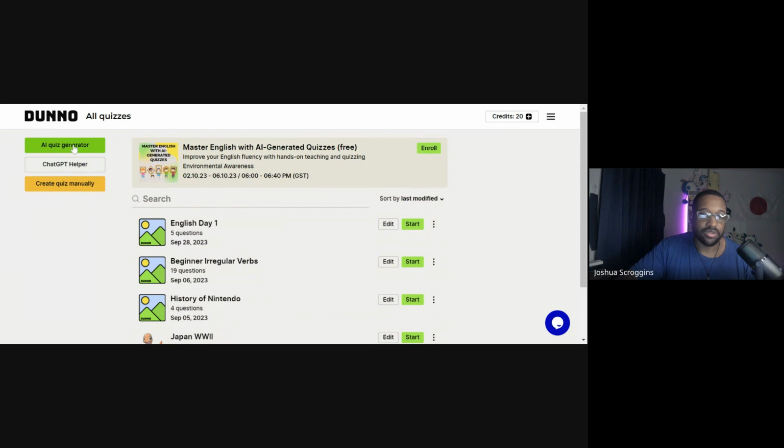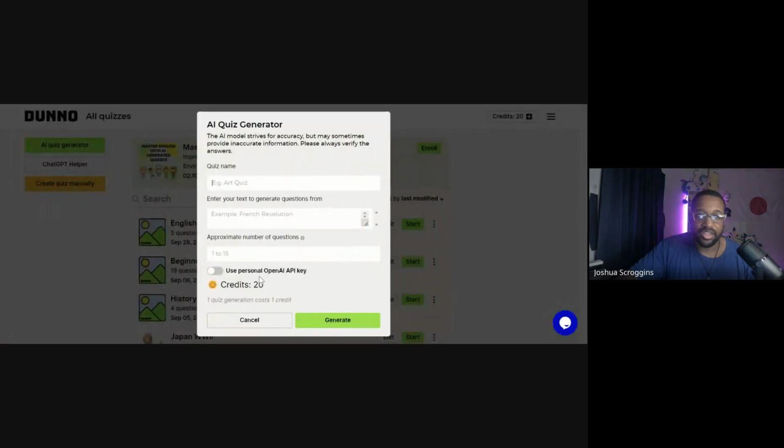So I'm going to go right here to AI generator. This software is really designed to help you learn whatever you want to learn, test yourself, or make quizzes for maybe students or your friends. And you can use it to learn English. I was using it to test my knowledge of video game history because I love video games, but you can use it for anything. So let's just play around a little bit.